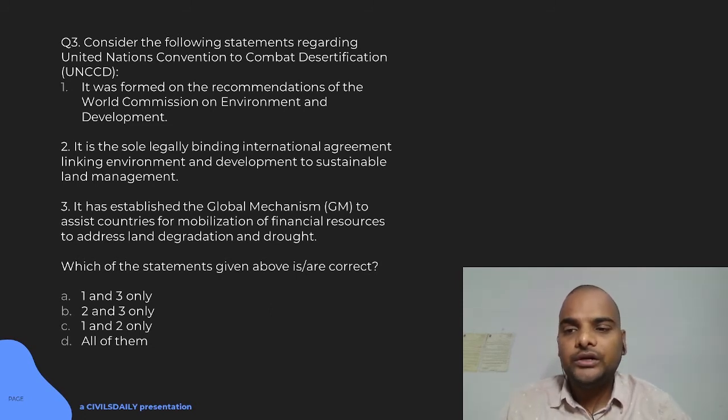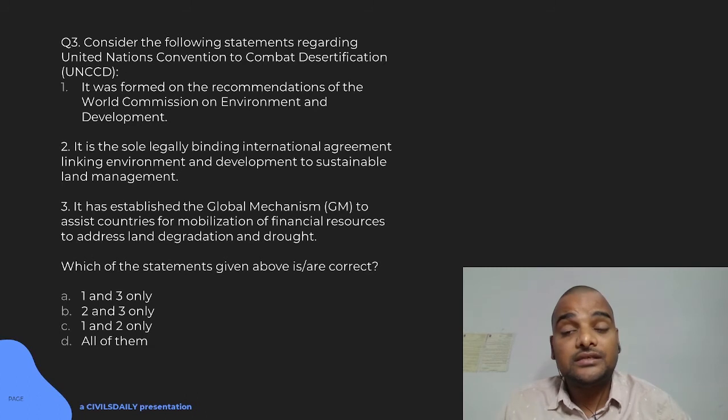So, two will be true. This has established a global mechanism to assist countries in mobilization of financial resources to address land degradation and drought. Of course, poor countries like the sub-Saharan African countries have a large area in desert, and the desert is spreading due to human influences, cutting of trees, deforestation and other activities like climate change.